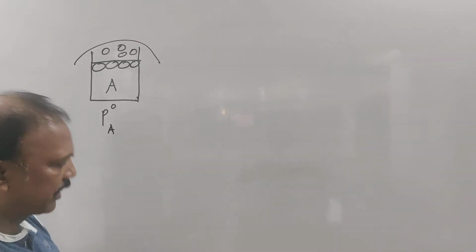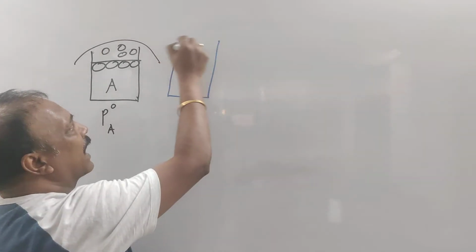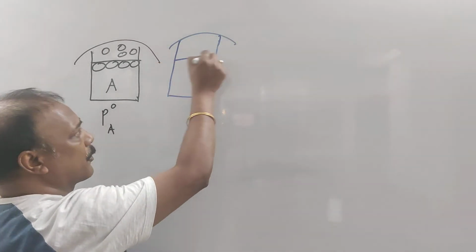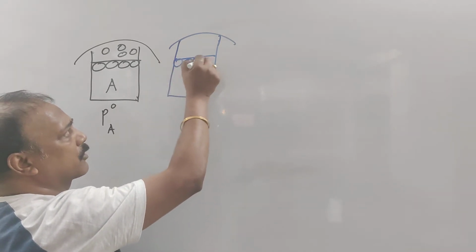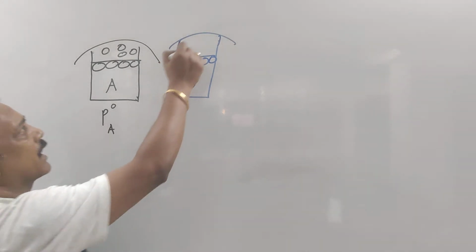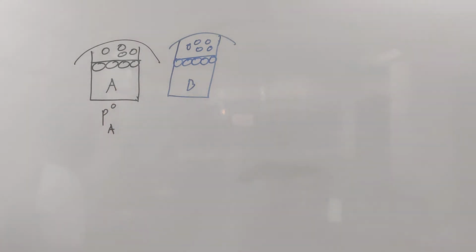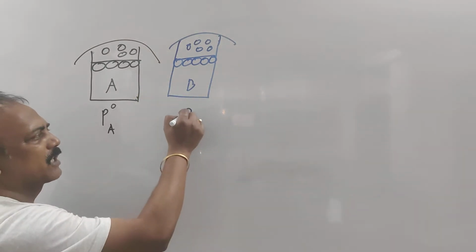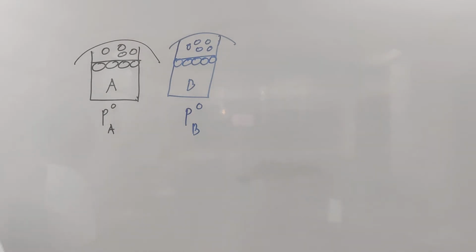Then I have taken another color of ink, another component B. It might be liquid also. Suppose one is alcohol, one is water. Now it will also exert some vapor pressure. It may be less, it may be more, depending on the liquid or the solute. If we measure the vapor pressure, this is the vapor pressure of B in its pure condition.